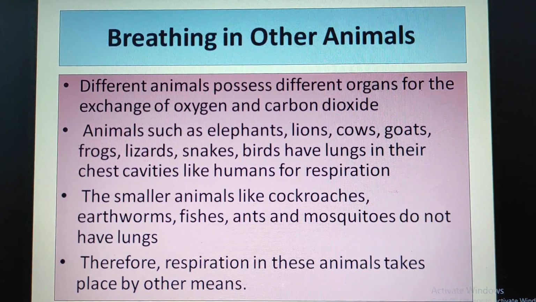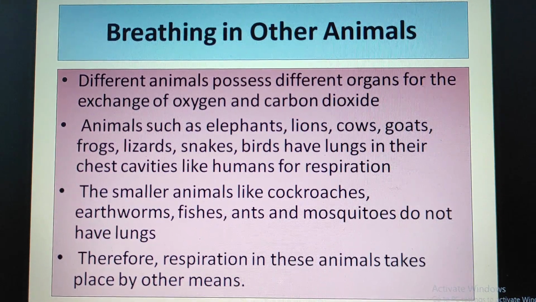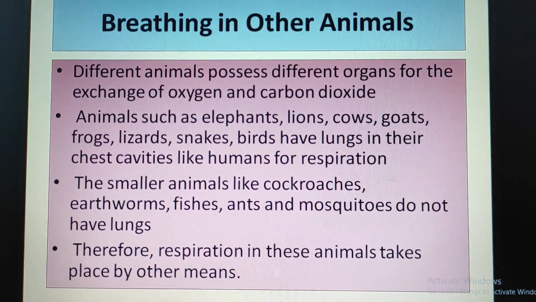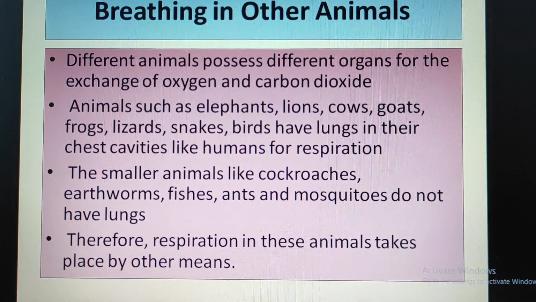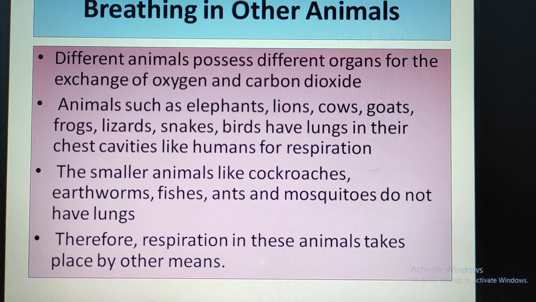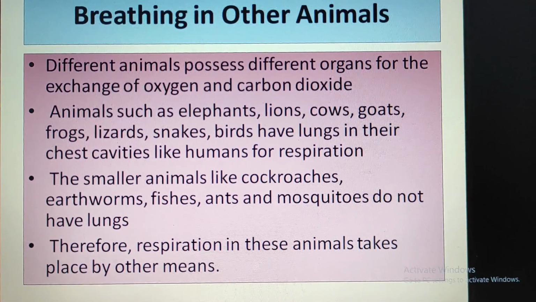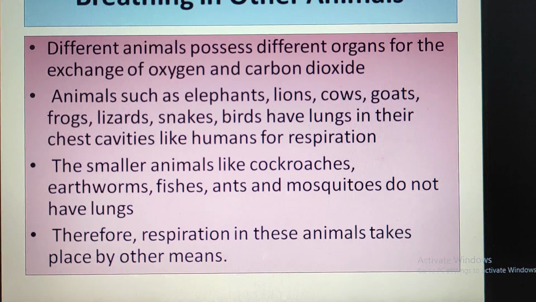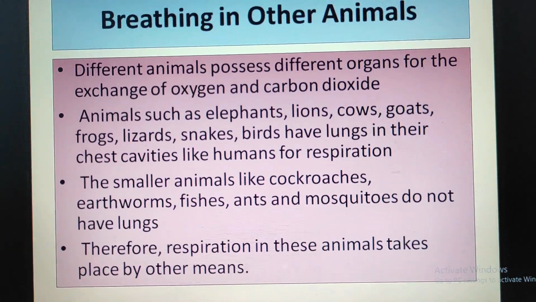Breathing in other animals. Different animals possess different organs for the exchange of oxygen and carbon dioxide. Animals such as elephants, lions, cows, goats, frogs, lizards, snakes, birds have lungs in their chest cavities like humans for respiration. The smaller animals like cockroaches, earthworms, fishes, ants, and mosquitoes do not have lungs. Therefore, respiration in these animals takes place by other means.